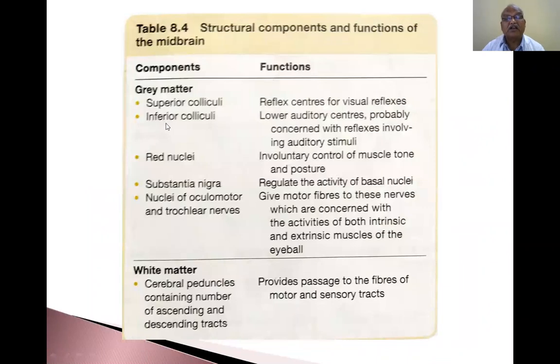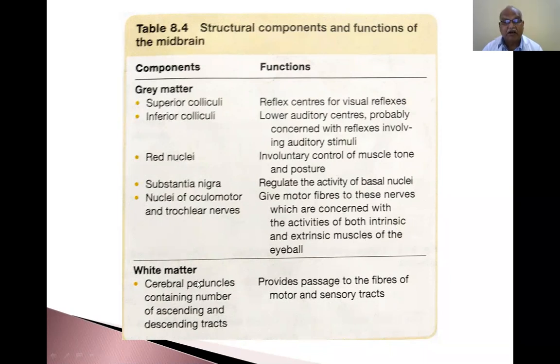Now, structural and functional components of the midbrain. Gray matter: superior colliculus, inferior colliculus. They are nothing but a collection of neurons. Superior colliculus, reflex centers for visual reflexes. Inferior colliculus, lower auditory center, probably concerned with reflexes involving auditory stimuli. Red nuclei, also nothing but a collection of neurons, involuntary control of muscle tone and posture. Substantia nigra regulates the activity of basal nuclei, associated with Parkinson's disease. Nuclei of oculomotor and trochlear nerves give motor fibers to these nerves, which are concerned with the activities of both intrinsic and extrinsic muscles of the eyeball.